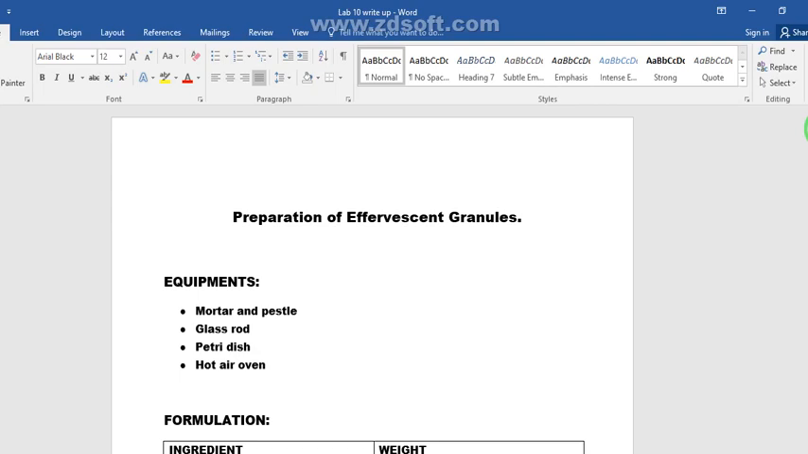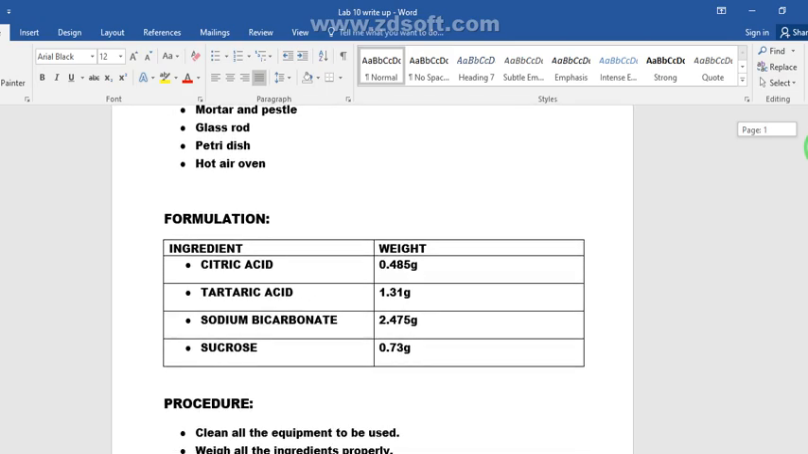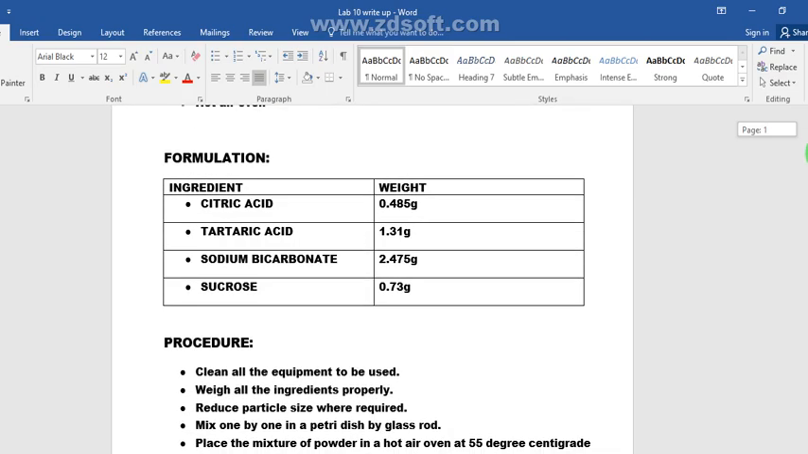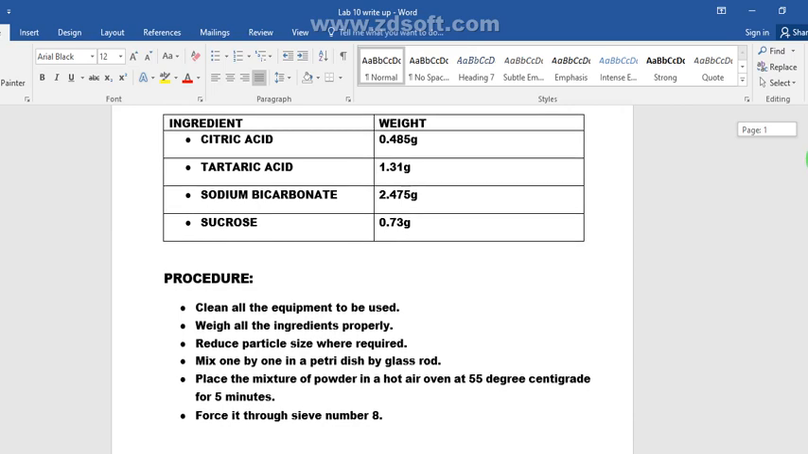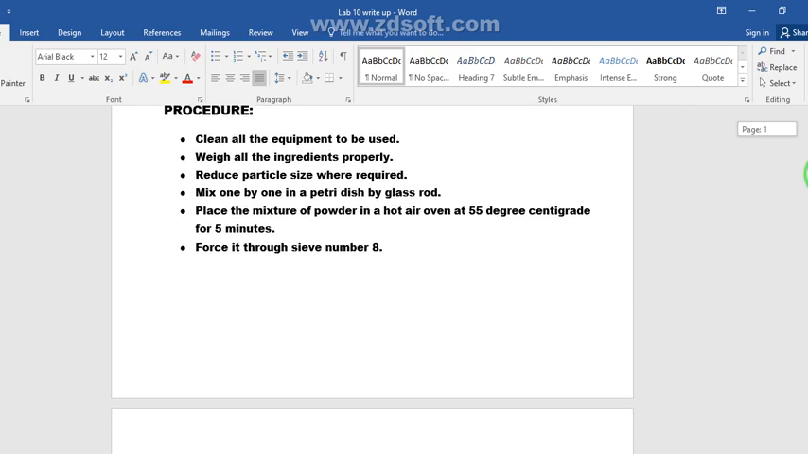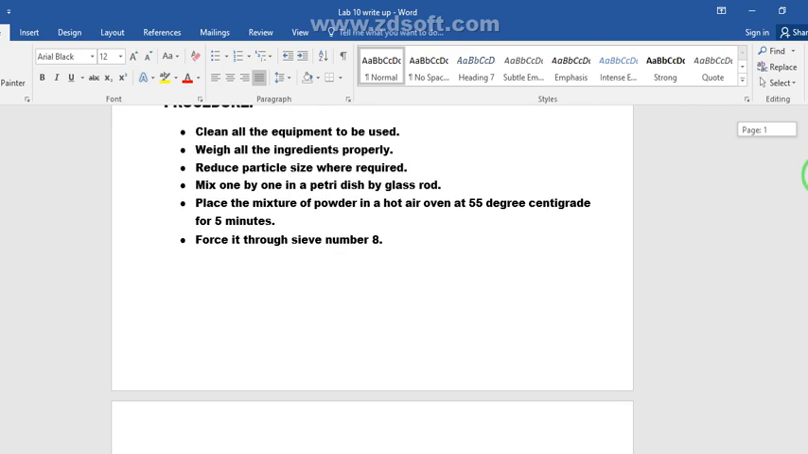Assalamu alaikum class. Today I am going to demonstrate the last practical, number 10, about the preparation of the effervescent granules, and the formulation will include ingredients such as citric acid, tartaric acid, sodium bicarbonate and sucrose.